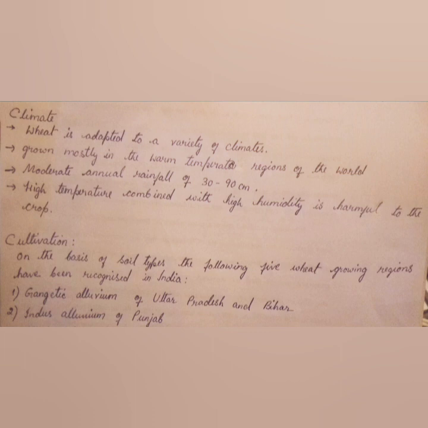Now coming to the cultivation, this wheat plant in India is usually grown as a rabi crop. Just like rice, if you remember, we have a kharif and a rabi crop. It depends on the time when it is grown.